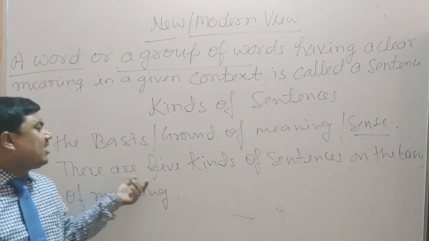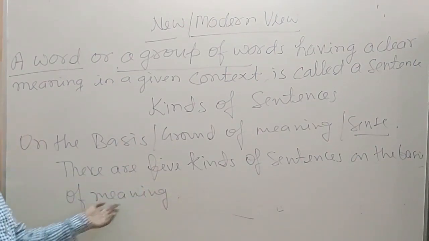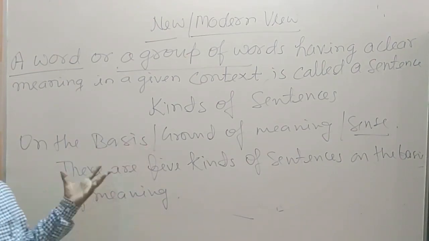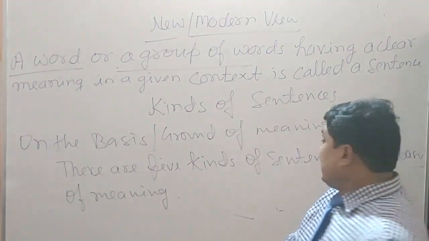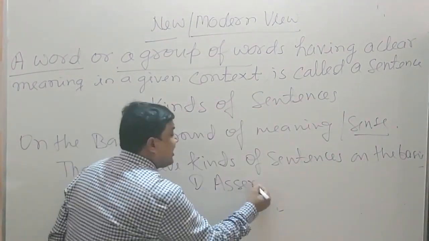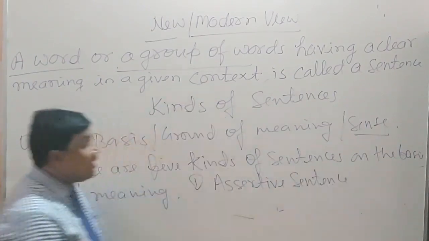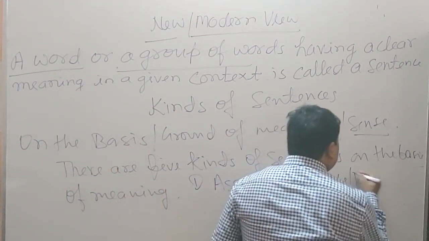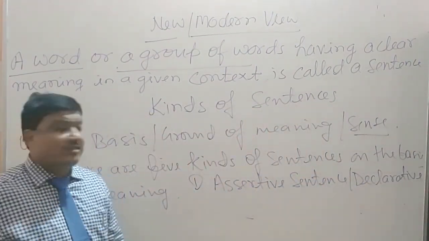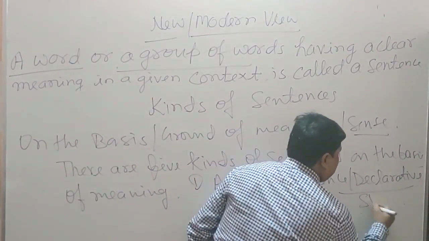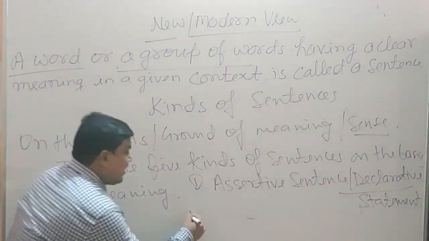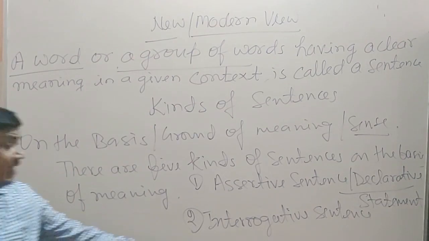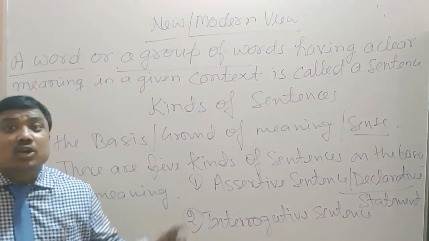See students, there are 5 kinds of sentences on the basis of meaning, or you can say on the ground of meaning. The first is assertive sentence. Assertive sentence has 2 more names. Some call it declarative sentence and some call it statement. Next, interrogative sentence. In modern English, interrogative sentence is called question.